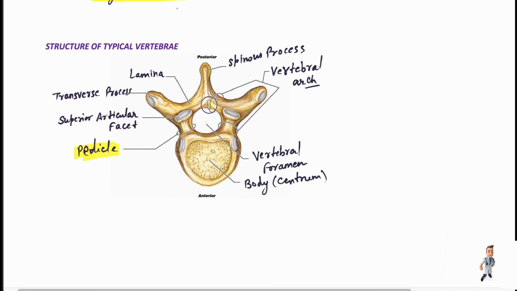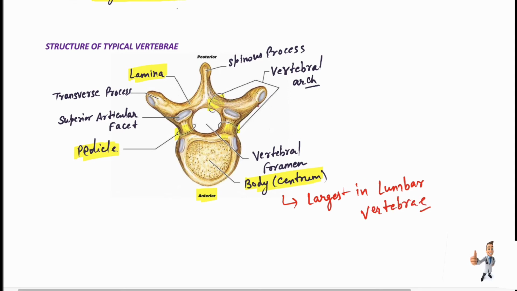You can see this is our arch. The pedicles have the lamina, and in the anterior part it consists of the body, or we can say centrum. So remember, the body is largest in the lumbar vertebra.